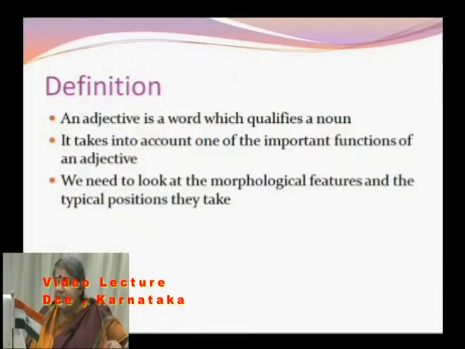Now, this particular definition takes into account one of the important functions of an adjective. This is not the only function of the word adjective. We need to look at the morphological features and the typical positions adjectives occupy in a sentence.